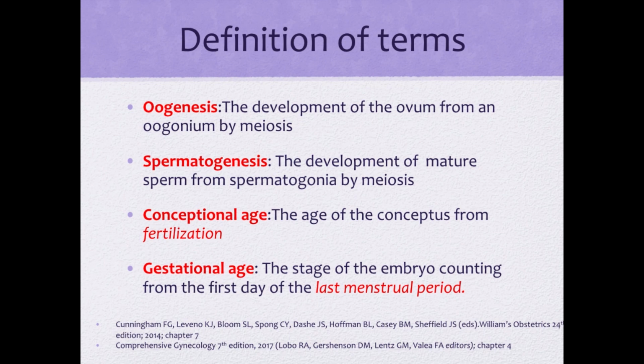So first, some definition of terms. Oogenesis is the development of the ovum from an oogonium by meiosis. Spermatogenesis, on the other hand, is the development of mature sperm from spermatogonia by meiosis. Conceptional age is the age of the conceptus from fertilization, while gestational age is the stage of the embryo counting from the first day of the last menstrual period.